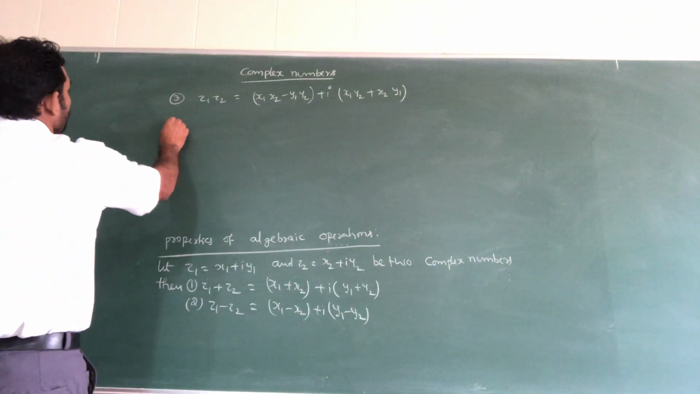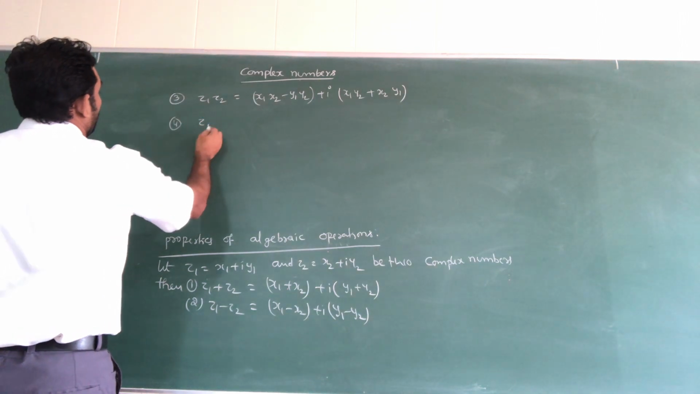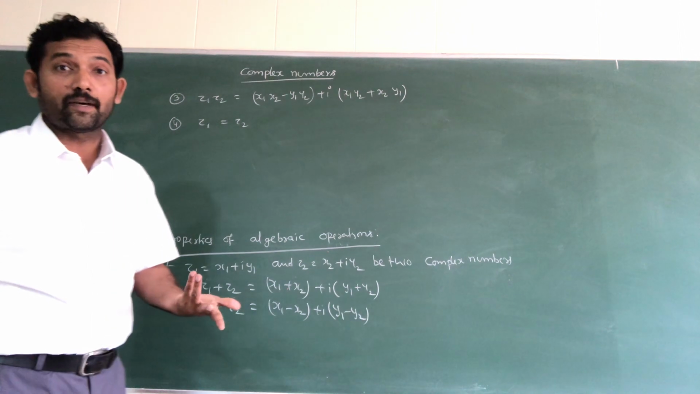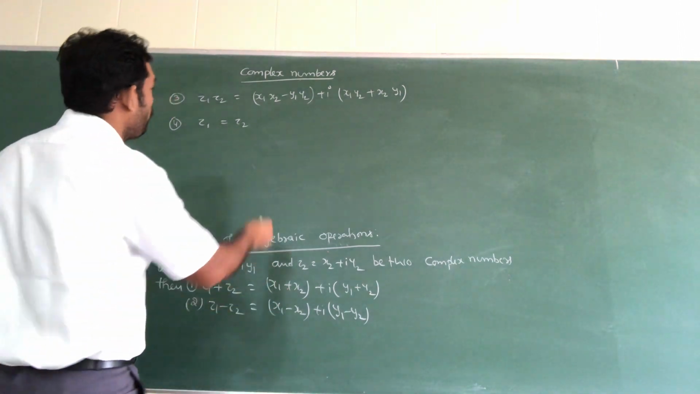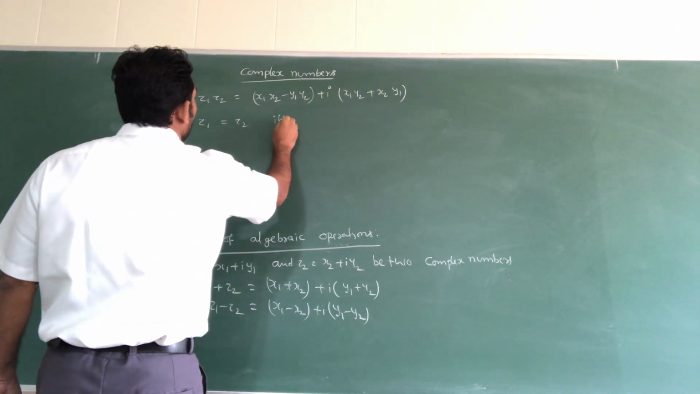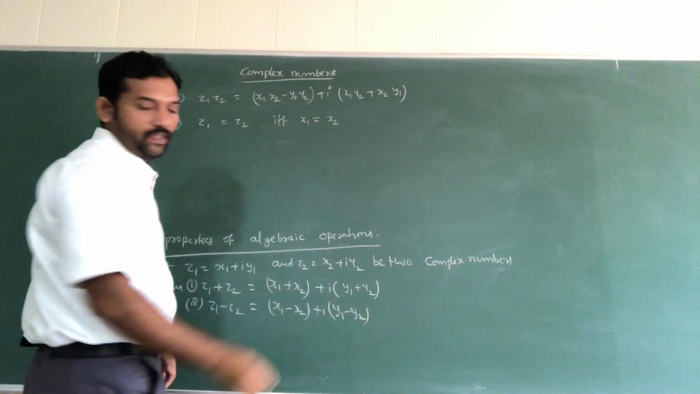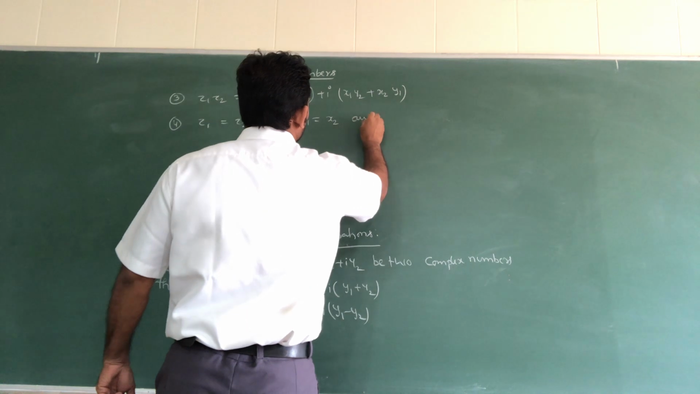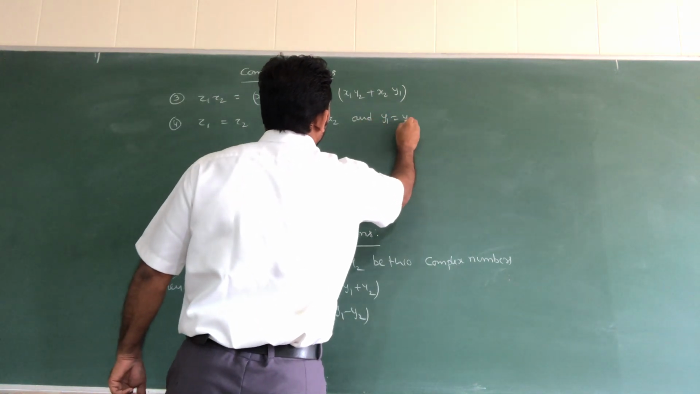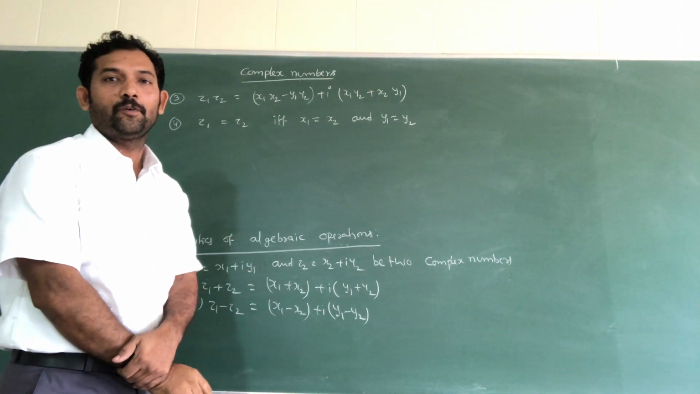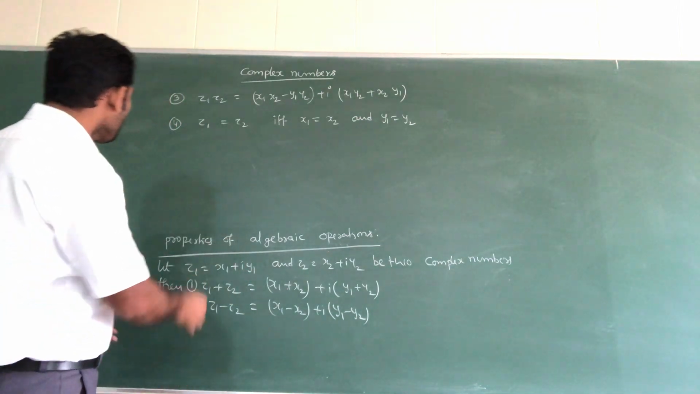Next one, fourth point, z1 equal to z2. So both complex numbers are equal. Then what do we have to take? If and only if x1 equal to x2 and y1 equal to y2. Right? Next, fifth point.